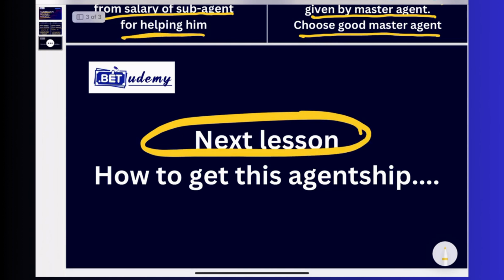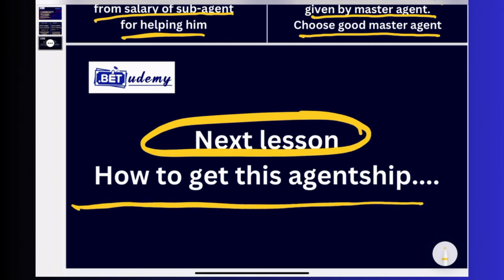In the next lesson, we will discuss how to get this agency.